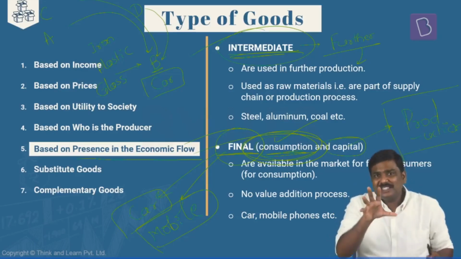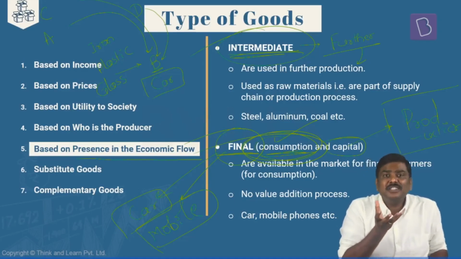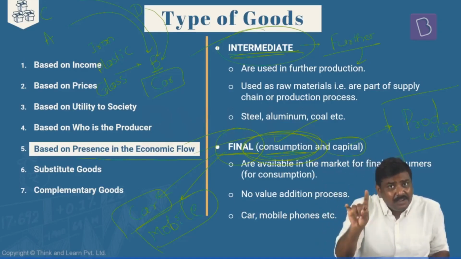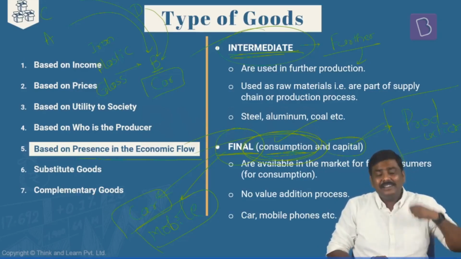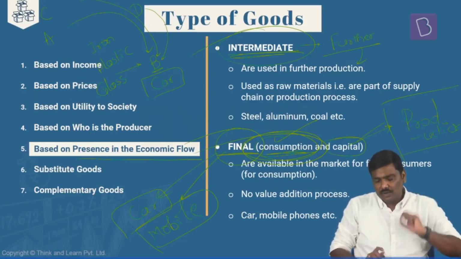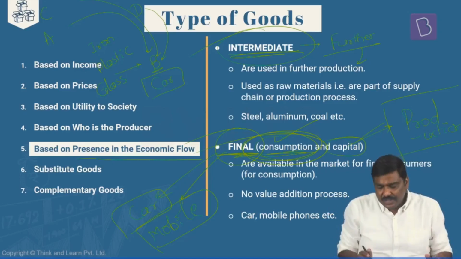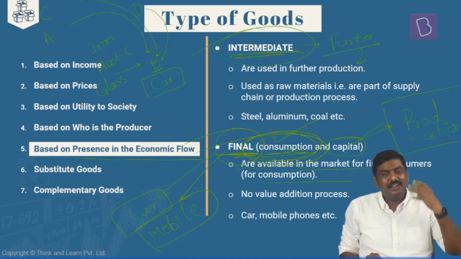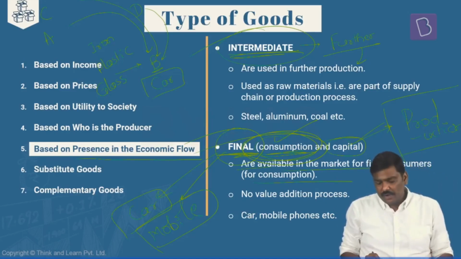For example, you are purchasing a car. But to manufacture this car, the company would have used a machine. That machine is an example of a capital good. You can understand this? So again, the final goods can be divided into multiple types, but essentially, final goods are available in the market for final consumers.